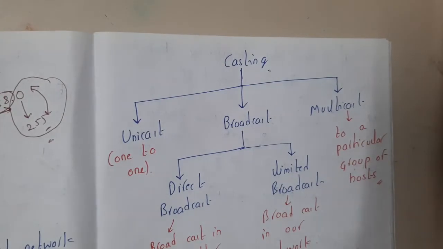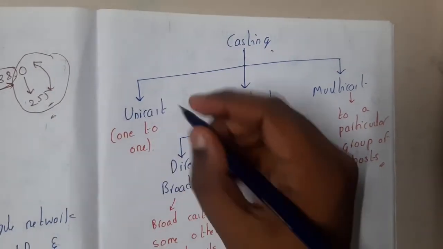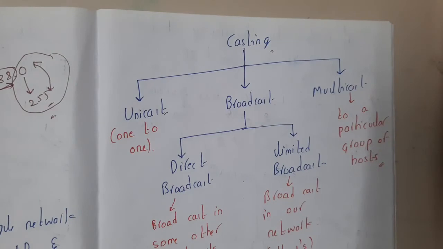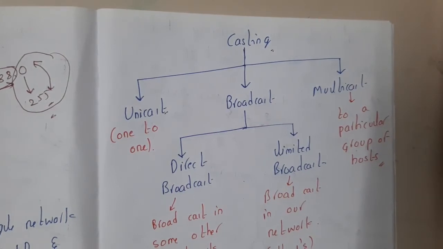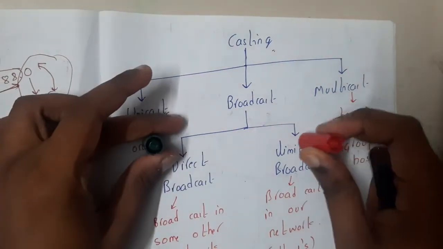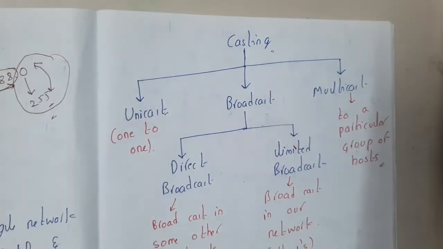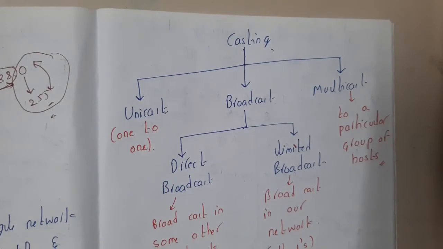So basically there are 3 main methods of casting. The first method is unicasting. So I am sending my message to my friend. From sender to receiver, if I am sending a message, that is a unicast. Similarly, broadcast. Now coming to broadcast, there are various types of broadcast, guys.